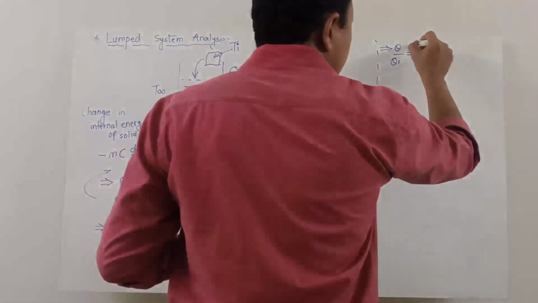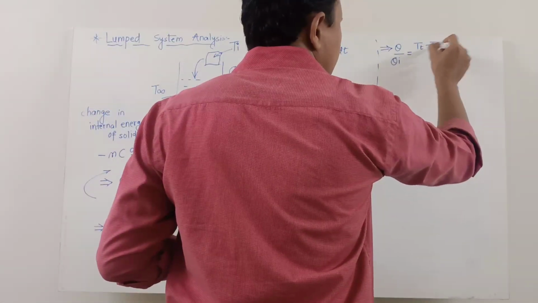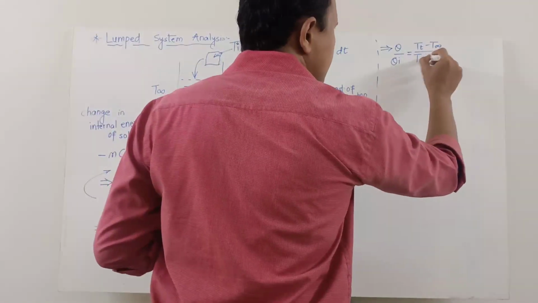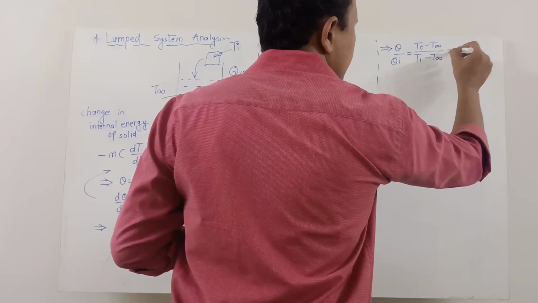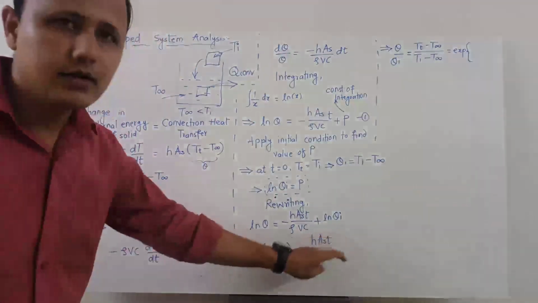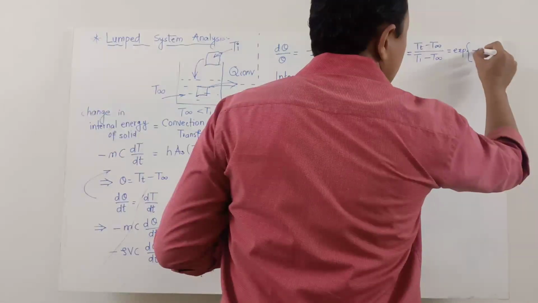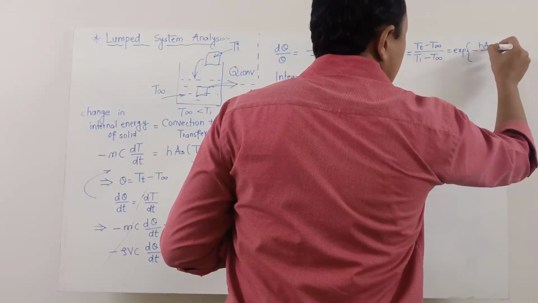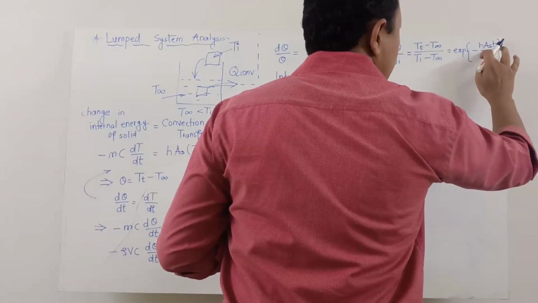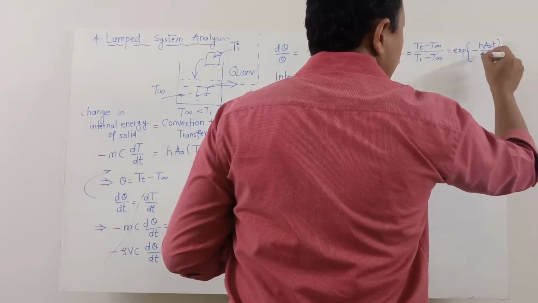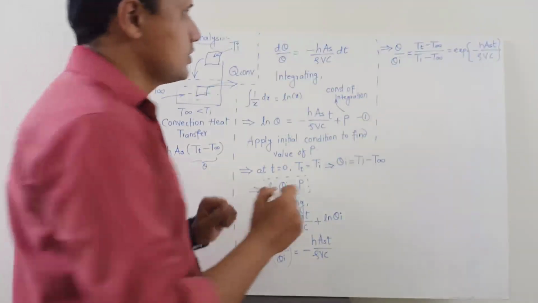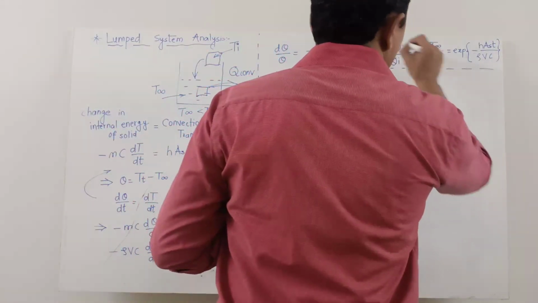So it will be T(t) minus T infinity divided by this theta I, the initial temperature difference, Ti minus T infinity, will be exponential of this entire quantity, minus hAs upon rho VC. I apologize for this rho. I will rewrite it. It will be minus hAs upon rho VC. This is the equation for temperature distribution.